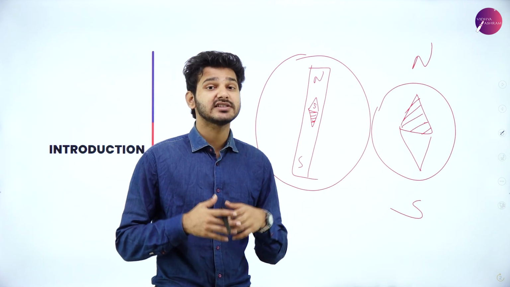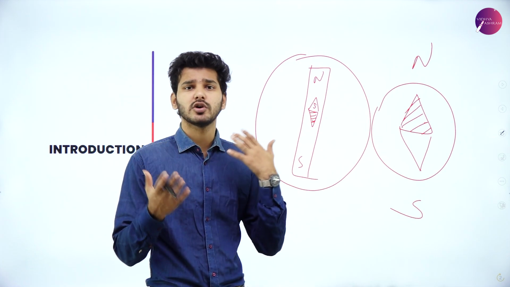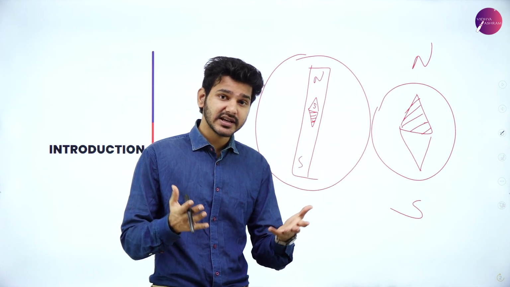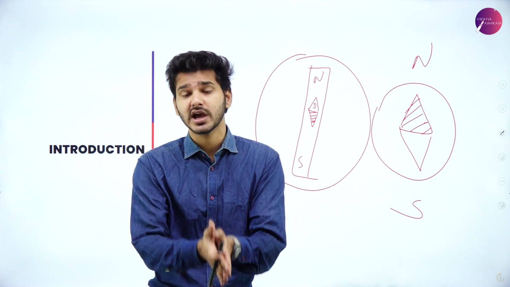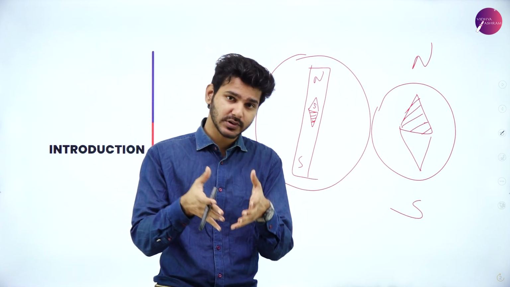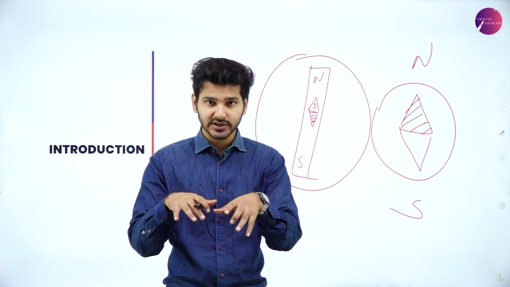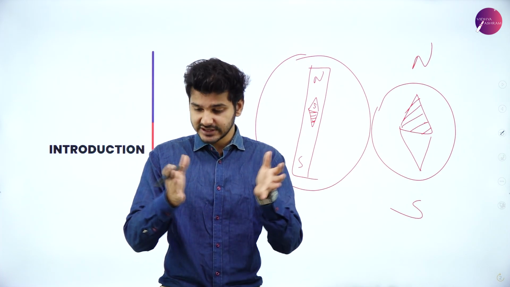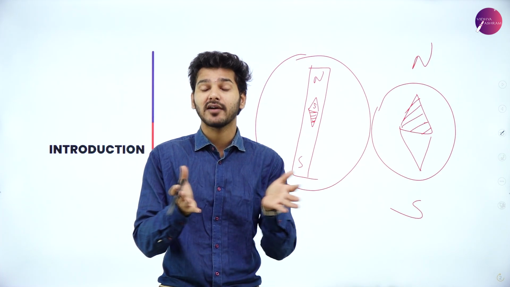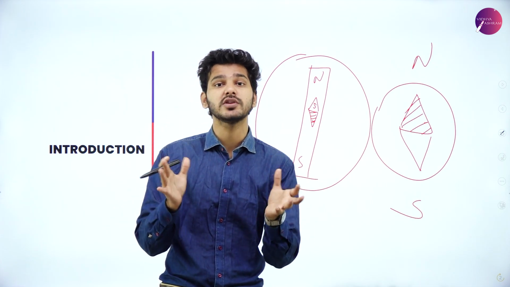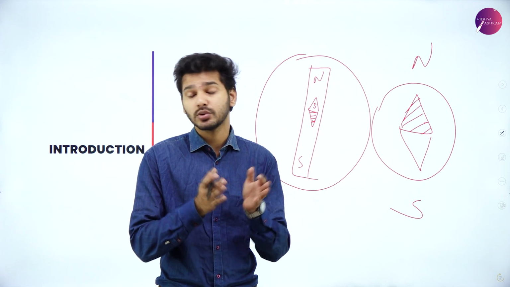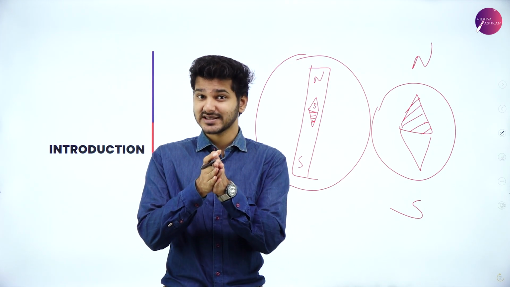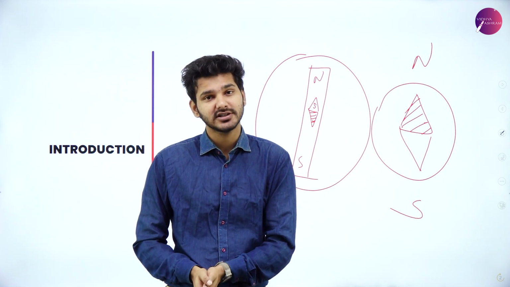From there, a series of experiments and observations were done, and scientists such as Faraday, Tesla, everyone contributed, and finally it was Maxwell who unified everything together and gave us all the equations of magnetism that we have today. That is what we are going to study throughout this chapter. So let's get into the basics and let's start the chapter.